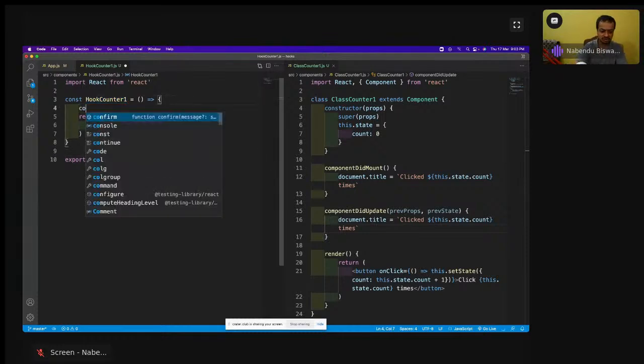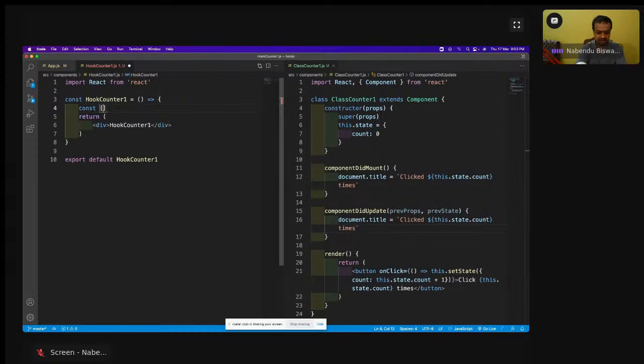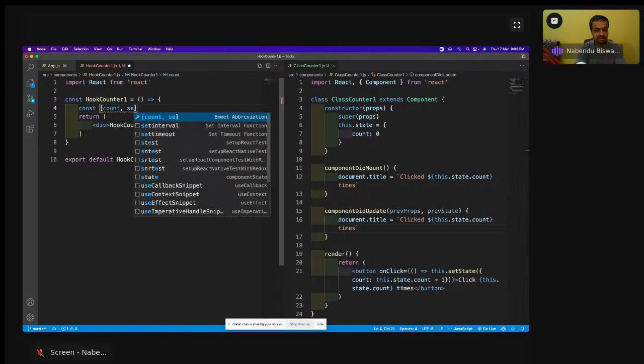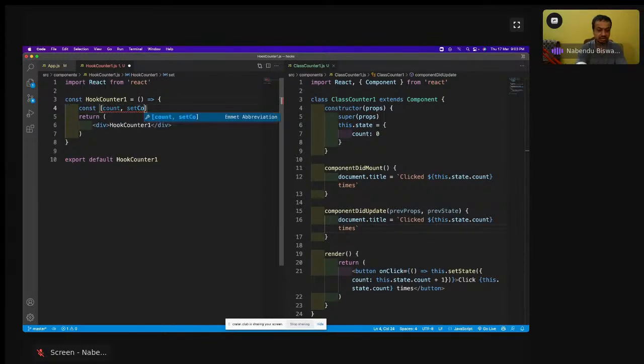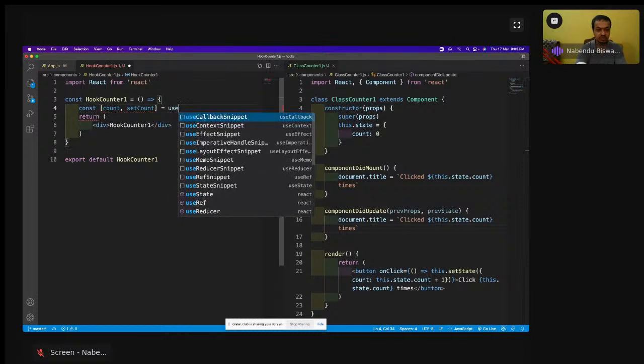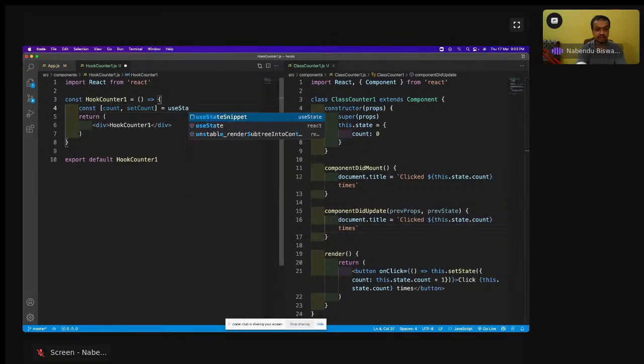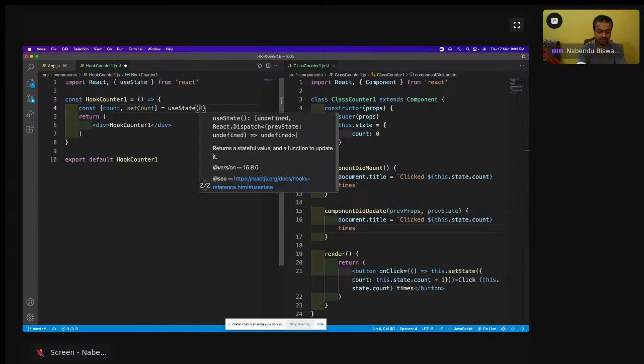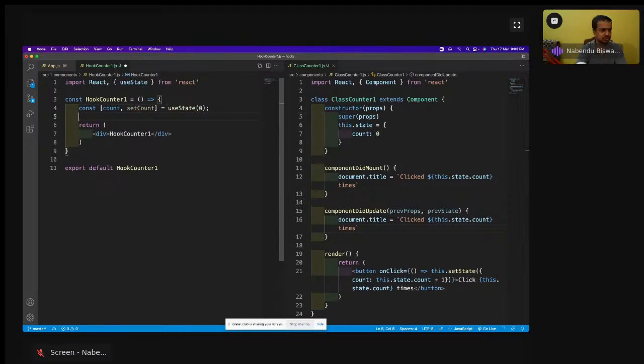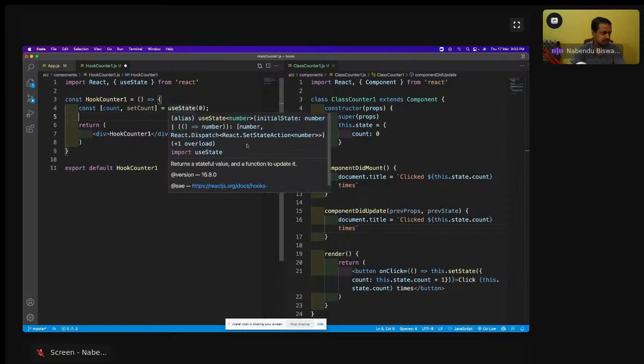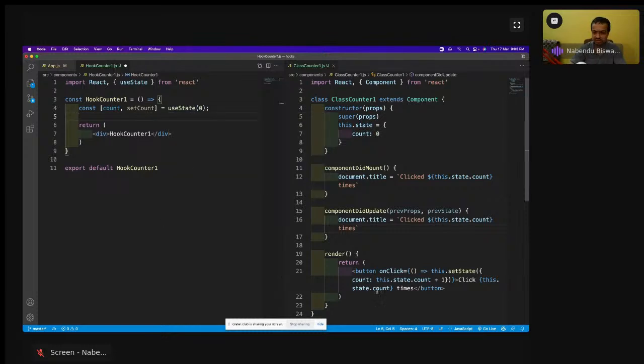So I'll do const count, setCount equal to useState of 0. So useState of 0, and count and setCount. Let us have this first, then we are going to see how to do the rest.